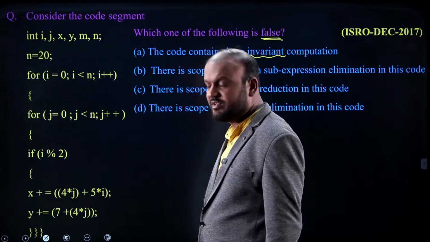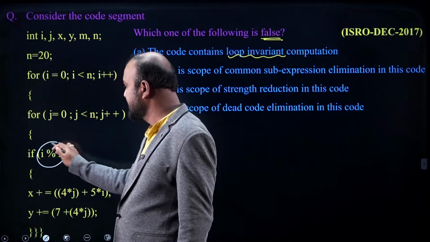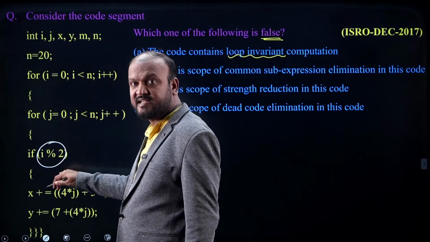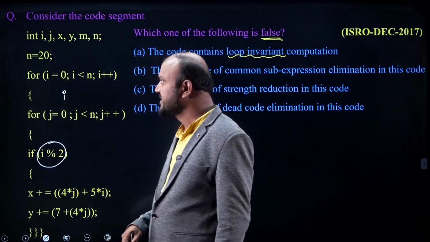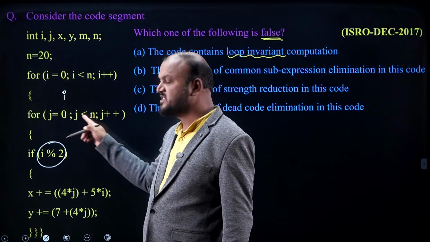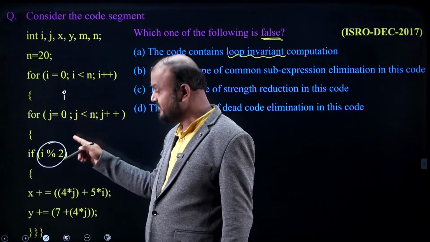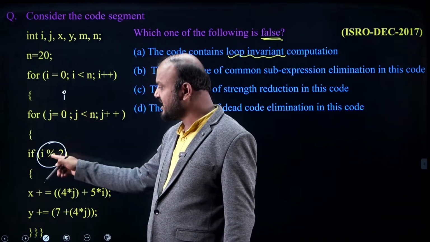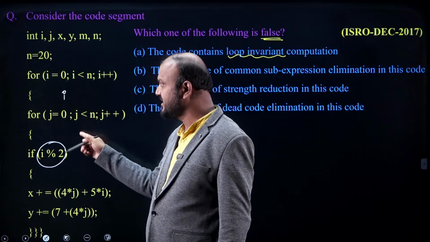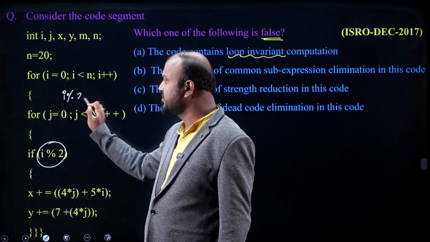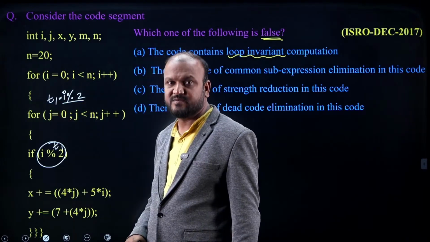Do you have any such code? Here you look at I modulus 2. I modulus 2 is there inside a J loop, but it is not required inside a J loop. Why? Because for each I, J repeating from 0 to n, I value is not changing. So for all 0 to n times, I modulus 2 is performing. But instead of performing I modulus 2 every time J is incrementing, perform I modulus 2 only one time, and we can use that value for n times in the J loop.